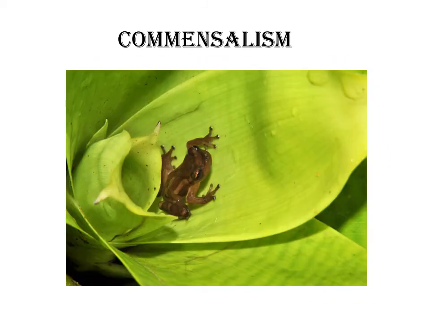The second example of commensalism is of frog and rainforest plant. In this case, the frog uses the plant to hide from sun and rain, whereas by this activity of the frog, the plant remains unaffected.